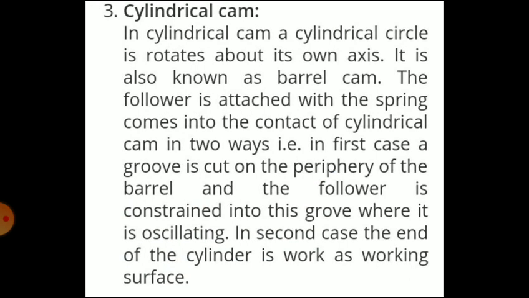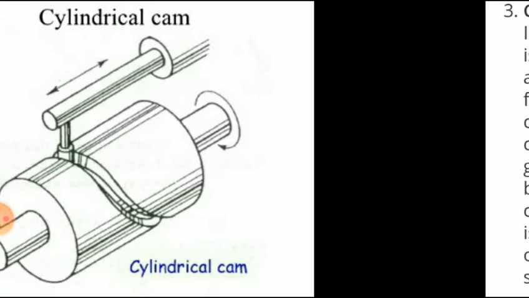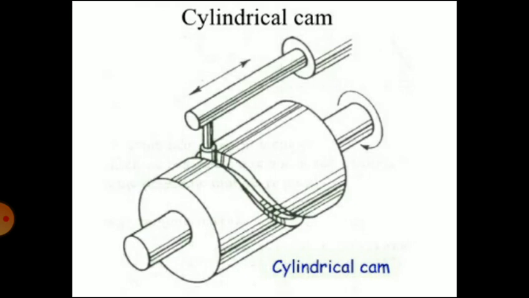The third is the cylindrical cam. In the cylindrical cam, a cylinder rotates about its own axis. It is also known as the barrel cam. The follower, attached with a spring, comes into contact with the cylindrical cam in two ways. In the first case, a groove is cut on the periphery of the barrel and the follower is constrained in this groove where it is oscillating. In the second case, the end of the cylinder works as the working surface. So you can see the diagram. So it is a cylindrical cam.